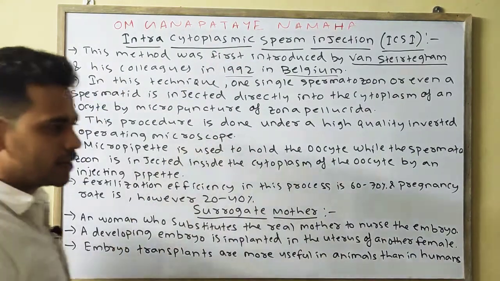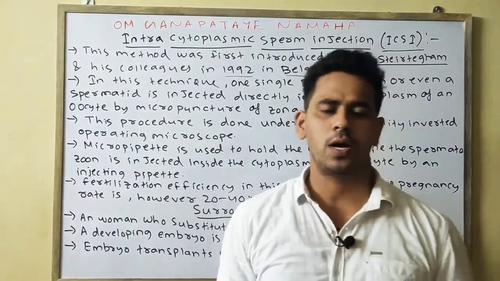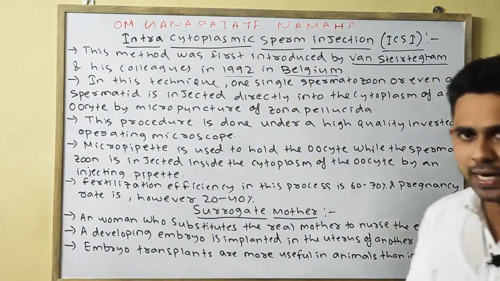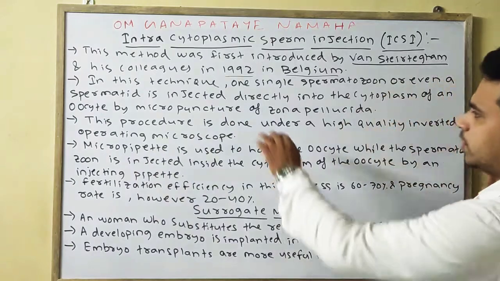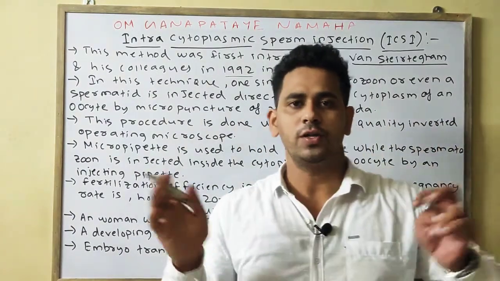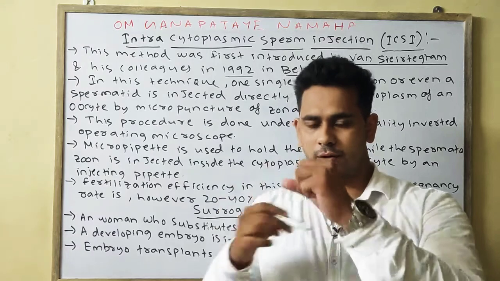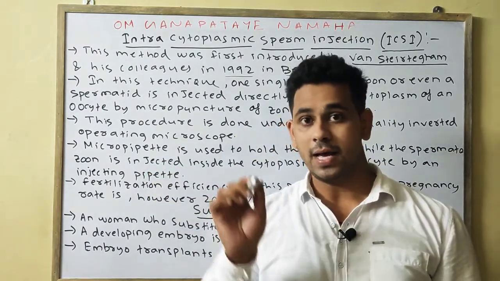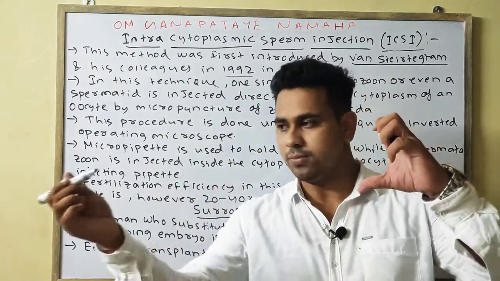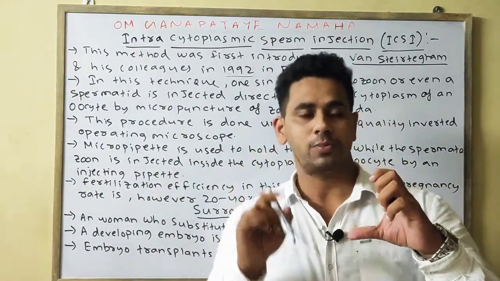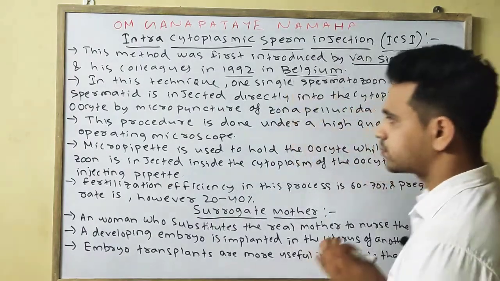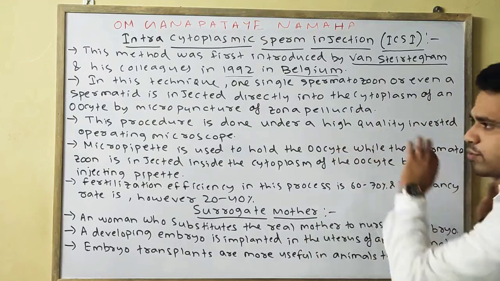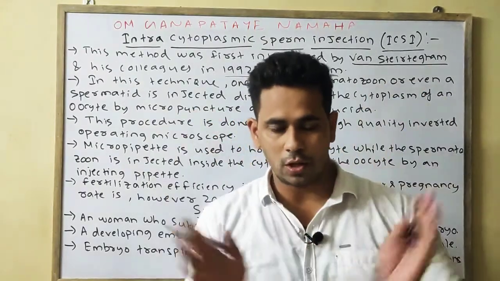In this technique, what happens? One single spermatozoon, or we can say one single spermatid, is injected directly into the cytoplasm of the oocyte by a micropuncture of the zona pellucida. We know the oocyte is surrounded by the zona pellucida. By making a hole in the zona pellucida, a single spermatid is introduced inside the cytoplasm. This procedure is done under a high quality operating microscope.